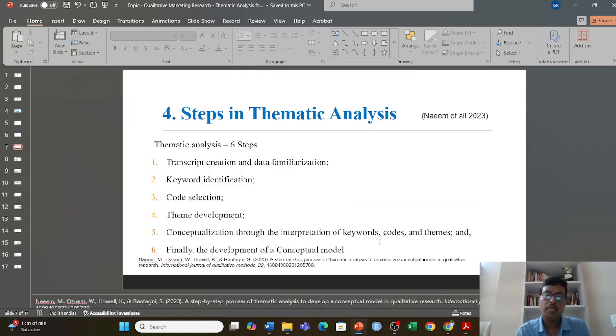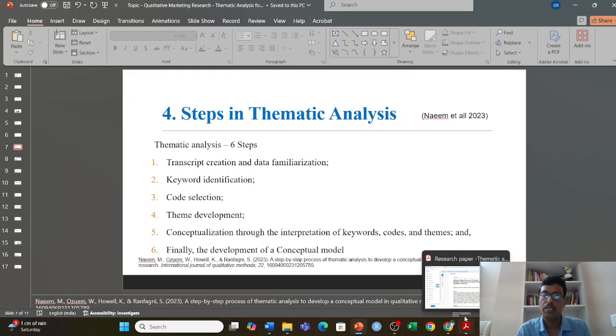Fine. Then there are 6 steps. These steps I have taken from a very popular journal, which is the Naeem et al. 2023 paper. It is published in the International Journal of Qualitative Methods. So I will be sharing the link of this journal.